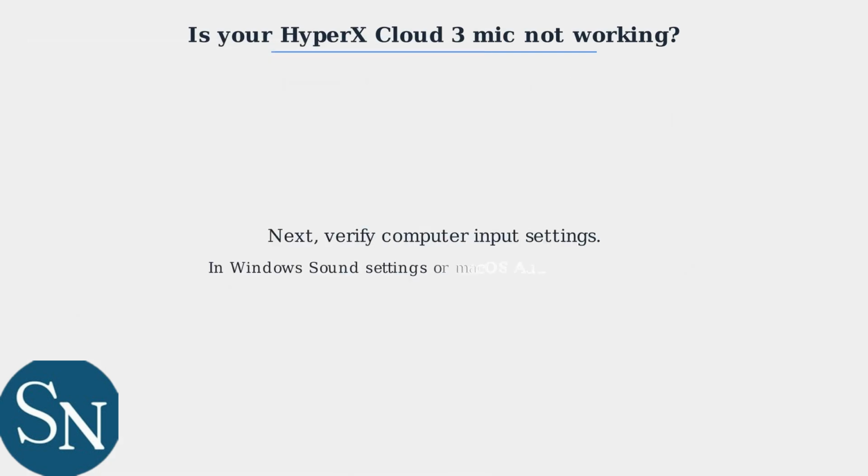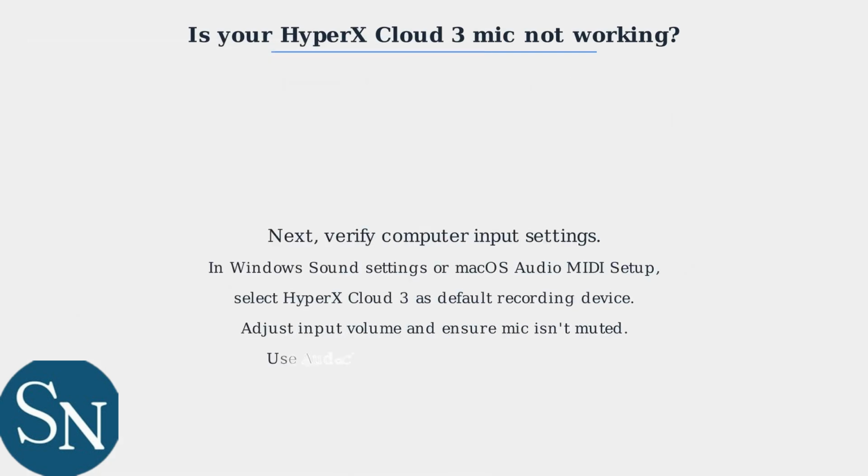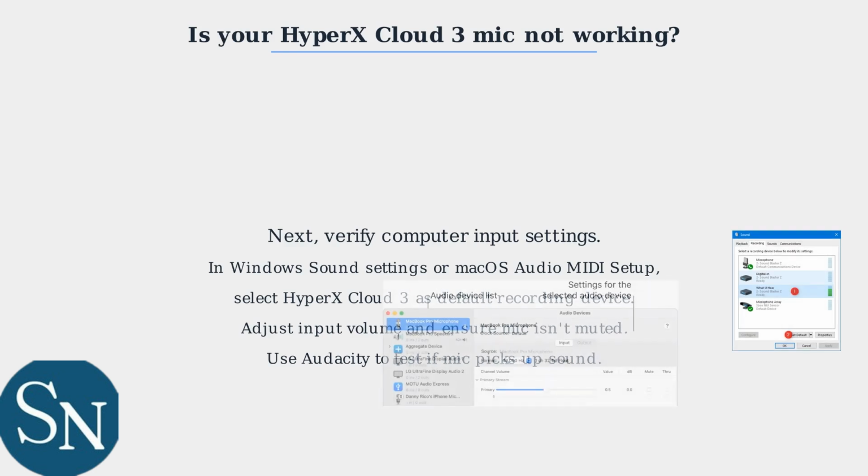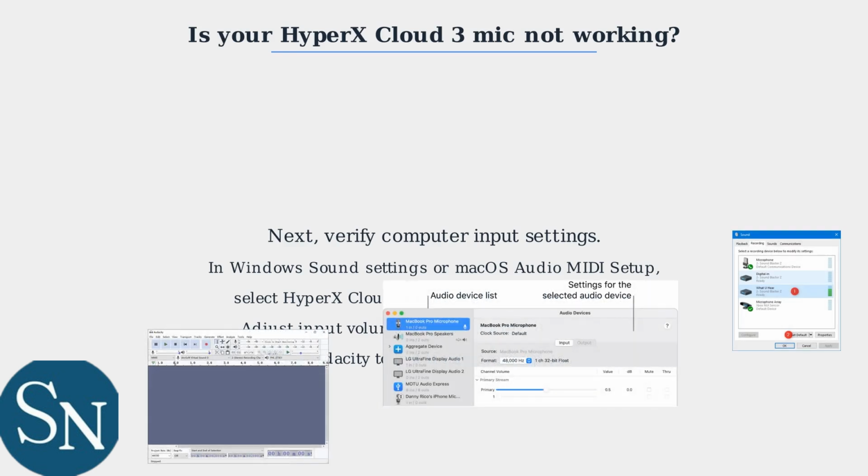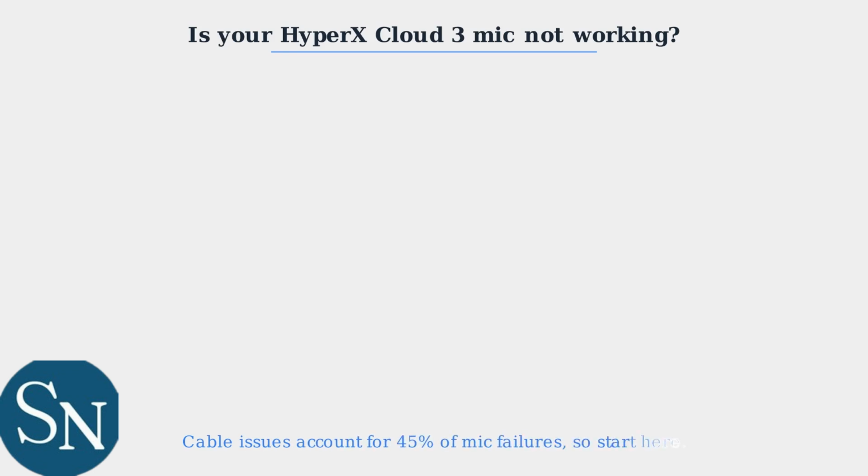Next, verify your computer's input settings. In Windows Sound Settings or macOS Audio MIDI Setup, confirm that the HyperX Cloud 3 is selected as the default recording device. Adjust the input volume level and ensure the mic isn't muted. Use a program like Audacity to test if the mic is picking up any sound. Cable issues account for 45% of mic failures, so start here.